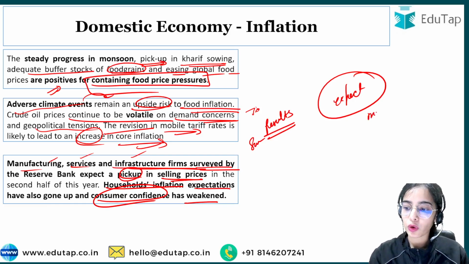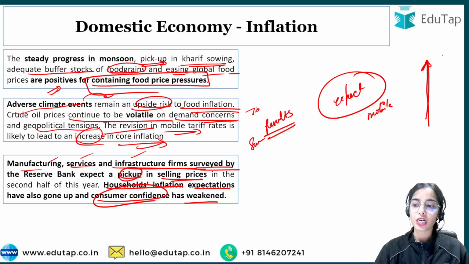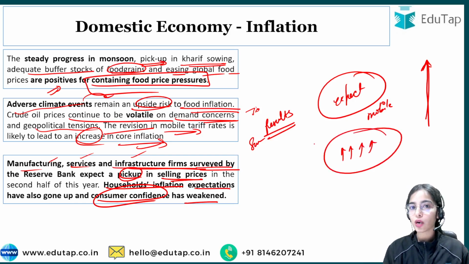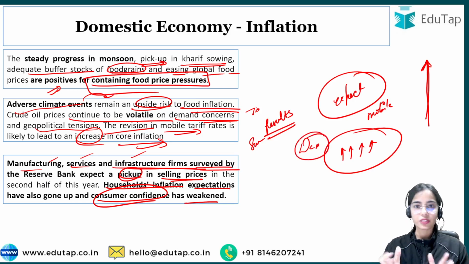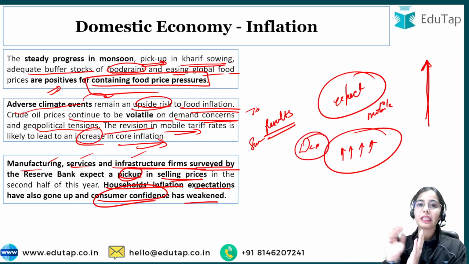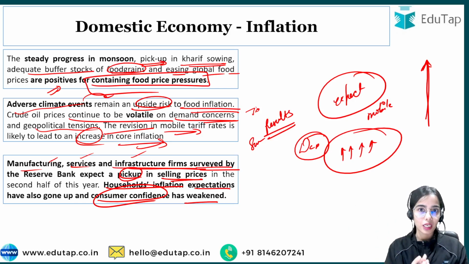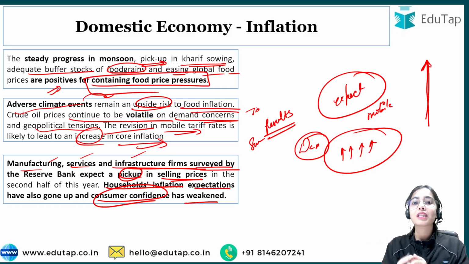So let's say that I want to buy a mobile, and I know that in the future the prices are going to increase for mobile phones, for the electronic products. So I will start demanding more mobile phones, more electronic products right now. So the demand for the electronic products in the country will suddenly increase, because we are expecting that the prices are going to increase. The supply usually lags behind, so the prices will start increasing.